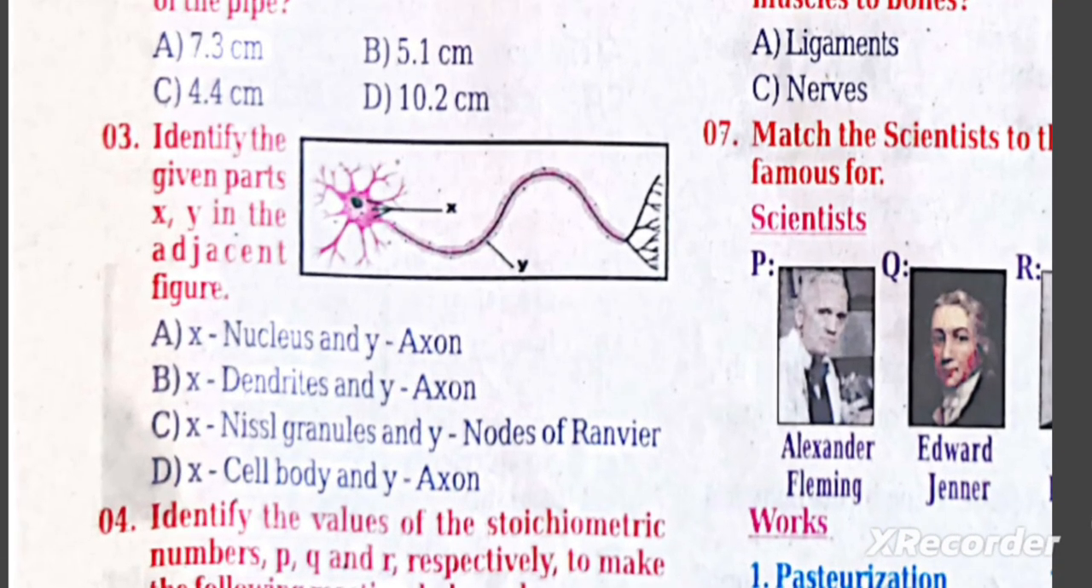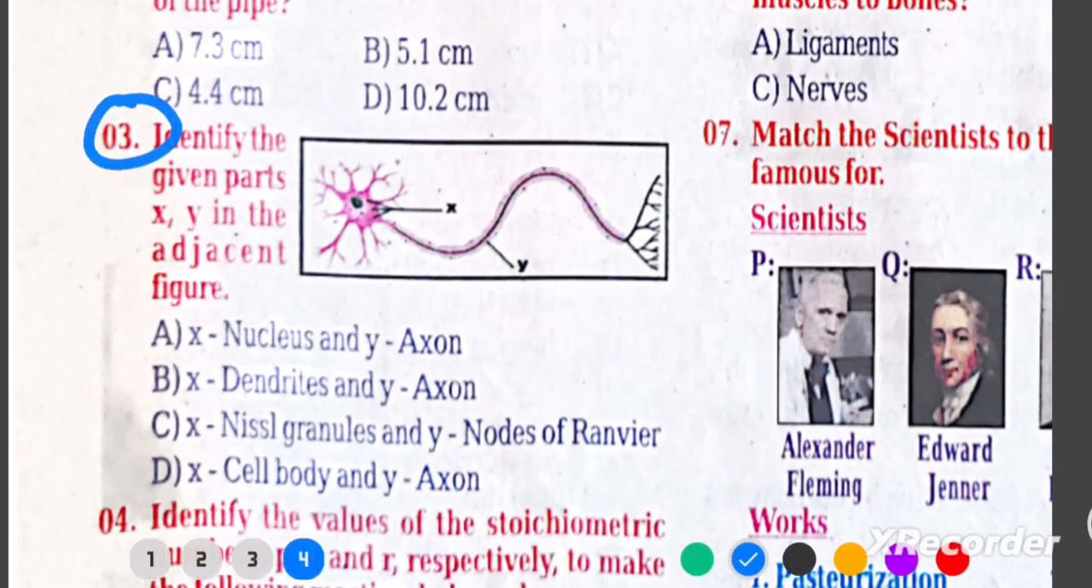Q3. Identify the given parts X, Y in the adjacent figure. Neuron diagram. A. X nucleus and Y axon. B. X dendrites and Y axon. C. X Nissl granules and Y nodes of Ranvier. D. X cell body and Y axon. Explanation: in the neuron diagram, Nissl granules are in the cell body, marked as X. Nodes of Ranvier are gaps between myelin sheath segments on the axon, marked as Y.